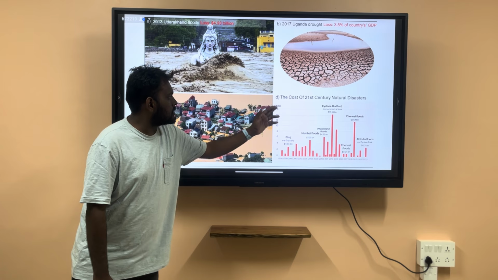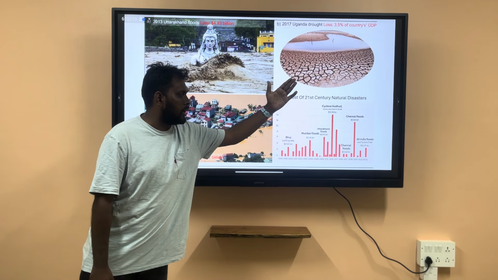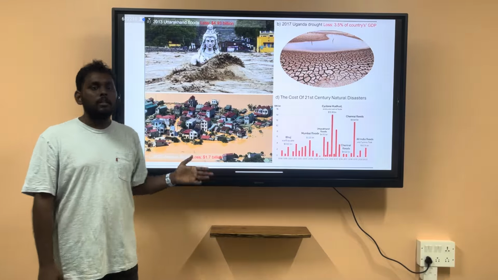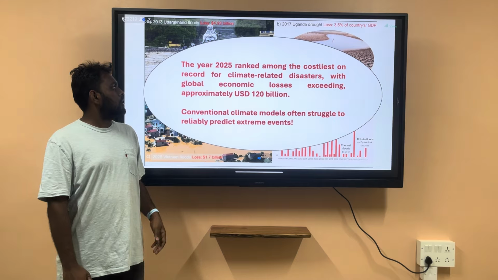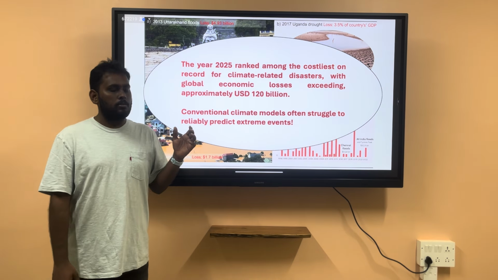If you can see, this is the cost of 21st century natural disasters. You can see an increasing trend, particularly in India in this century, and this is an example of the 2025 floods. 2020-25 was one of the costliest on record for climate-related disasters, with losses exceeding 120 US billion.